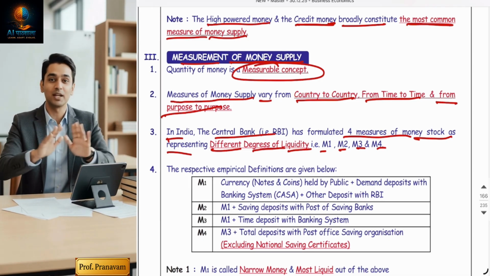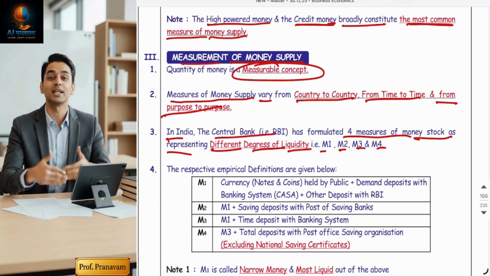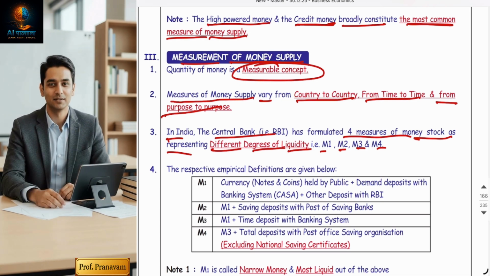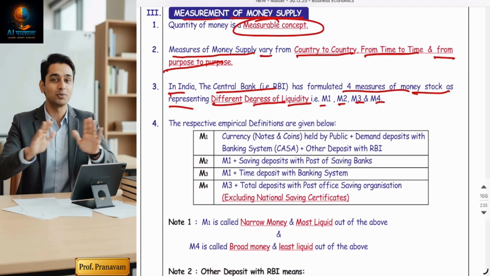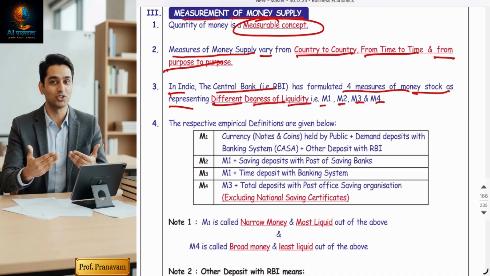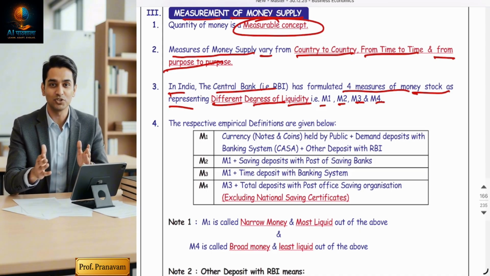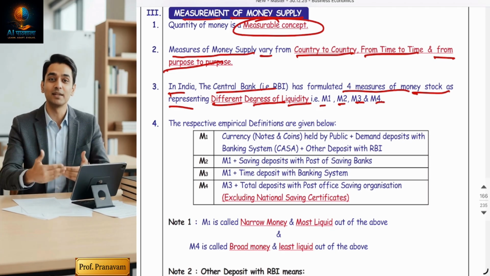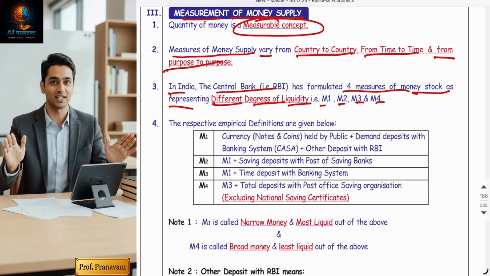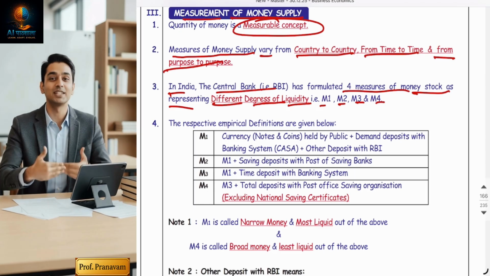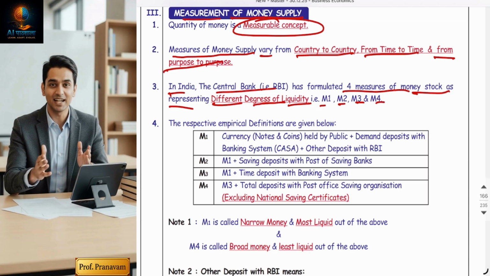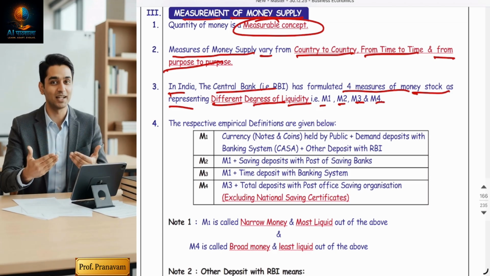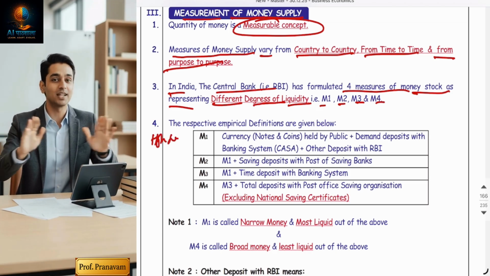And that four levels is M1, M2, M3 and M4. These levels have been defined as different degrees of liquidity. What do you mean by the word liquidity? Liquidity means hard cash available, meaning you can use that money on the spot wherever you want. Any asset which gets converted into money within a short span of time is called liquid. Okay, so I can say that M1 is a highly liquid asset.